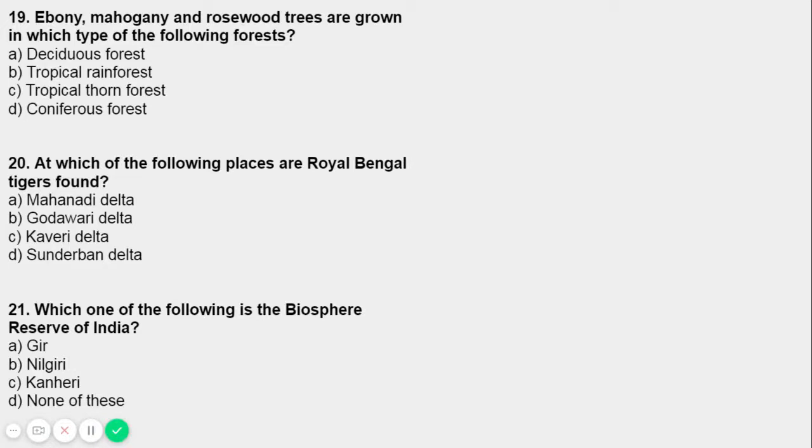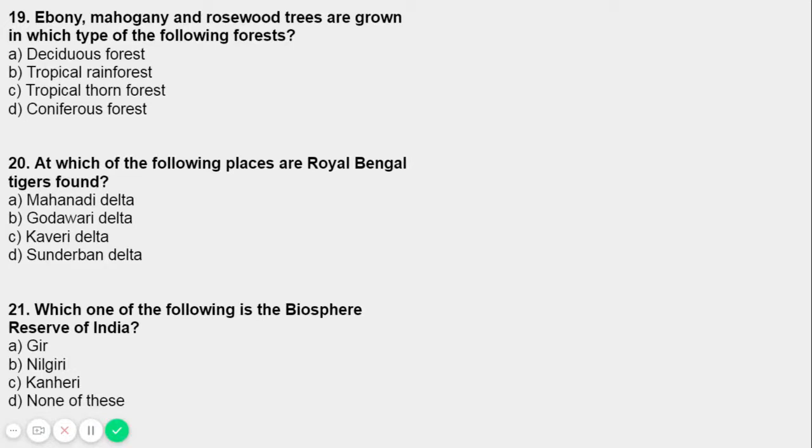Nilgiri, yes, we do have the name. Nilgiri in Kerala, Karnataka, and Tamil Nadu. That's the fourth one. Kaneri, no. None of these, no. Obviously, A, C, and D are incorrect. B, Nilgiri is a world network of biosphere reserves. These are in between the four biosphere reserves. So for question number 21, option B is the correct one.